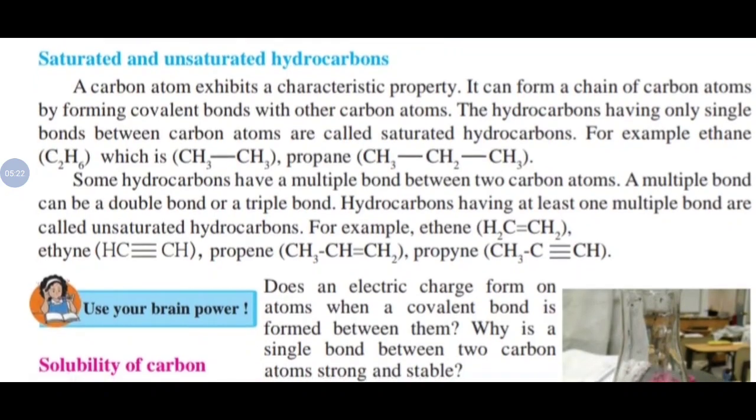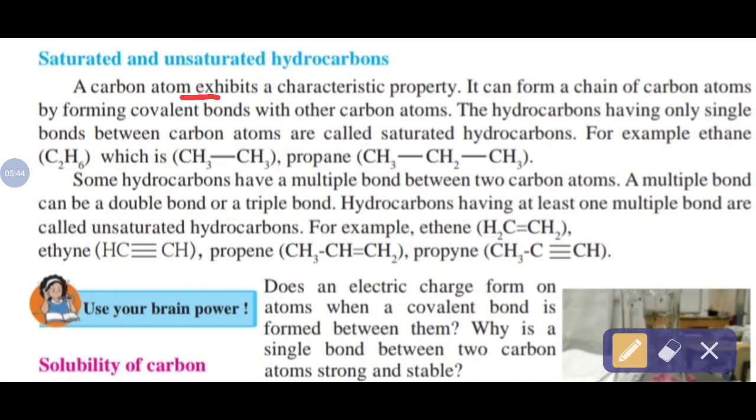The next point is saturated and unsaturated hydrocarbons. So the question is asked like this: Define saturated hydrocarbons or unsaturated hydrocarbons and write any two examples. Now check that. A carbon atom exhibits a characteristic property.